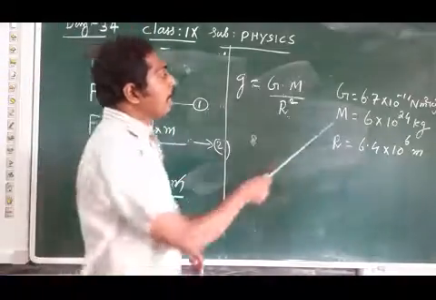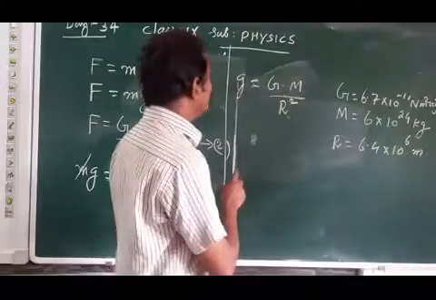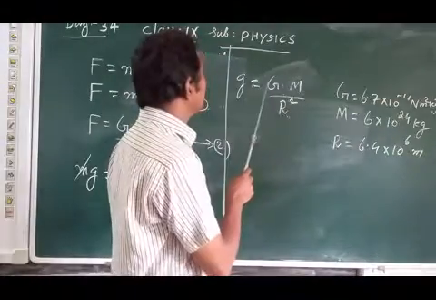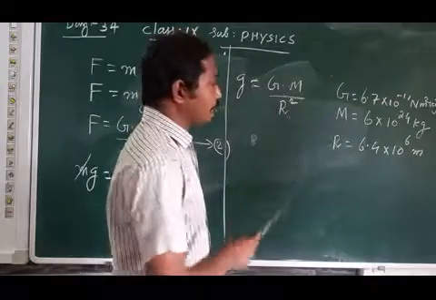I repeat, acceleration due to gravity can be expressed as g equal to GM by r square.